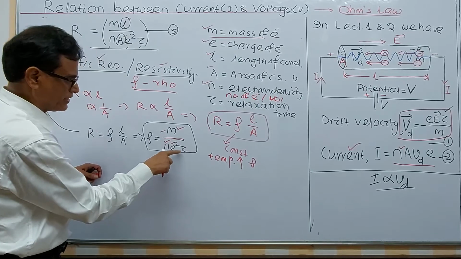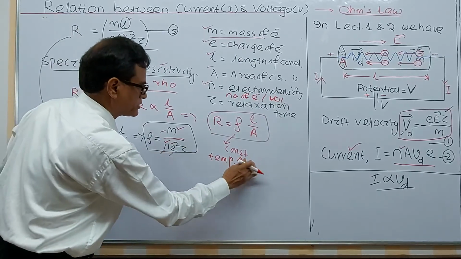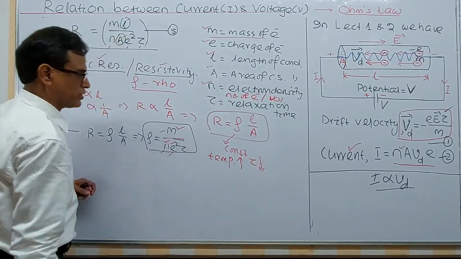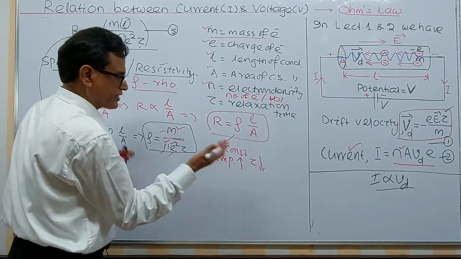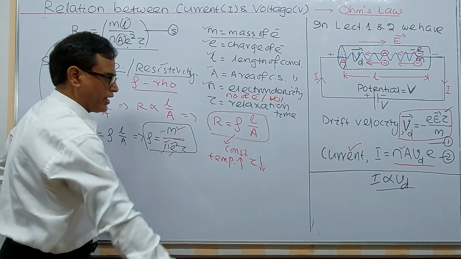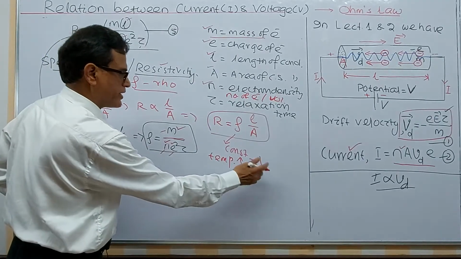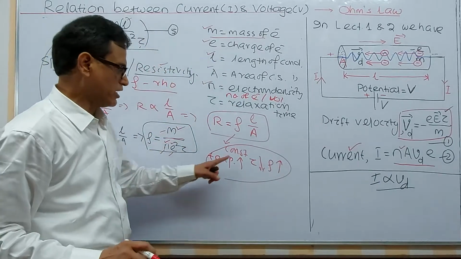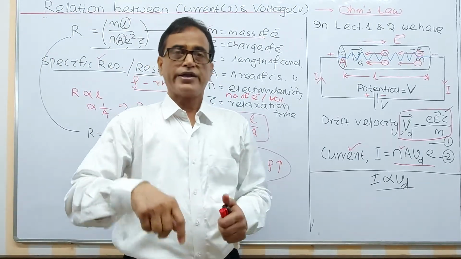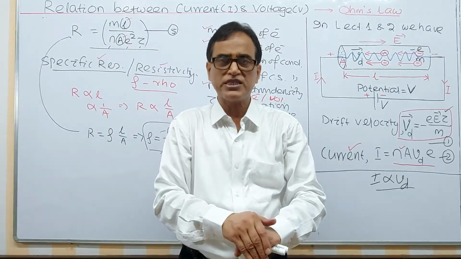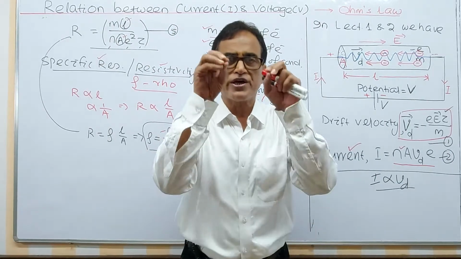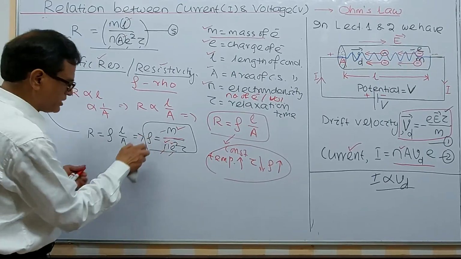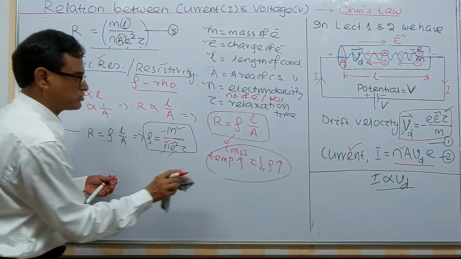But if temperature changes, we will discuss in the next class, then rho changes. If temperature changes, relaxation time changes. When temperature increases, the electron moves faster, collides quicker, so relaxation time decreases, so rho increases. It is a part we will discuss in the next class. However, now I am telling, at a constant temperature, when Ohm's law is specified or defined, temperature remains constant. We are defining at a constant temperature. Remember, at a constant temperature, rho remains constant.